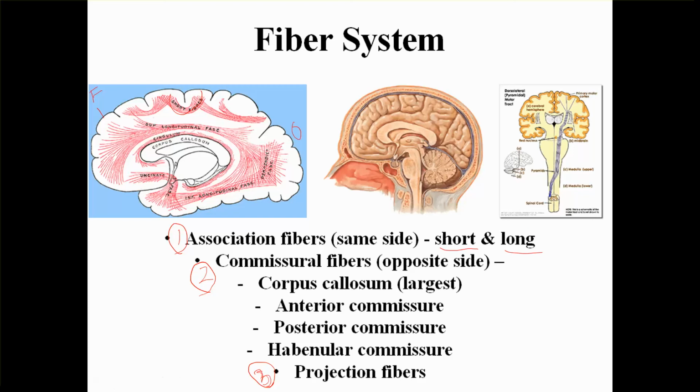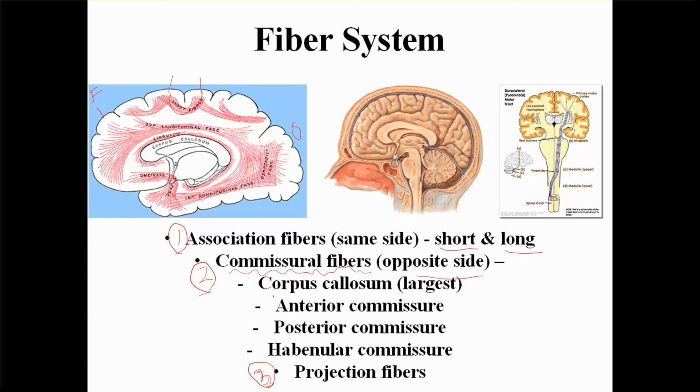If it is just from close by, from one gyrus to another gyrus, then it is called short association fibers. Next, coming to commissural fibers. So remember, in association fibers the information is only in one hemisphere. Either it could be from one gyrus to another gyrus, or from one lobe to another lobe, but there's no crossing here. In commissural fibers, there is information going from one hemisphere to the opposite side, and this passes through commissural fibers.